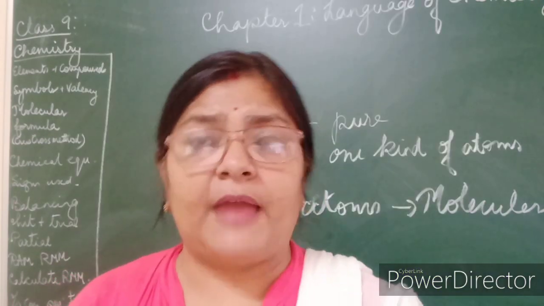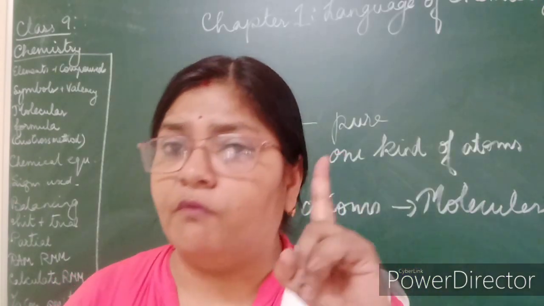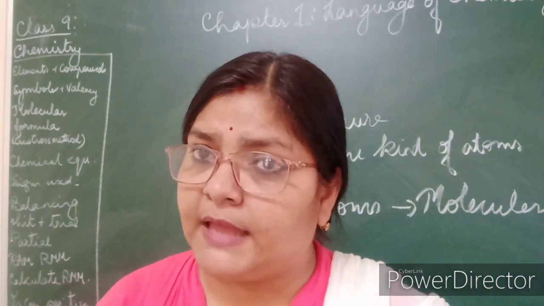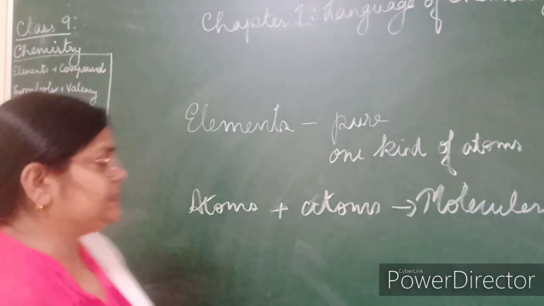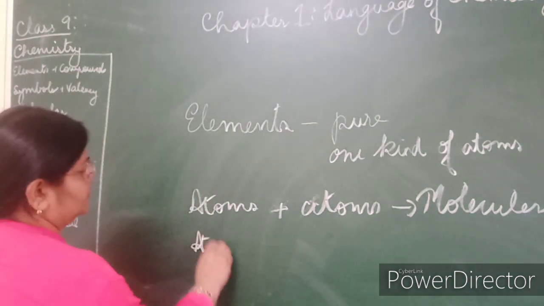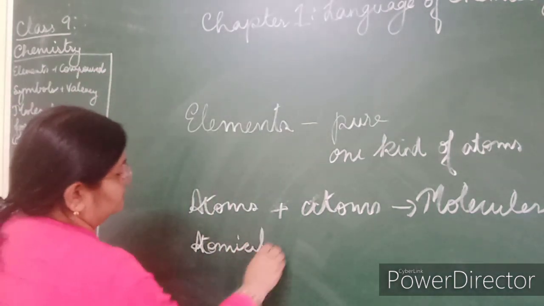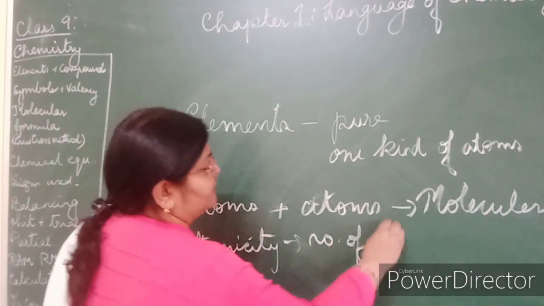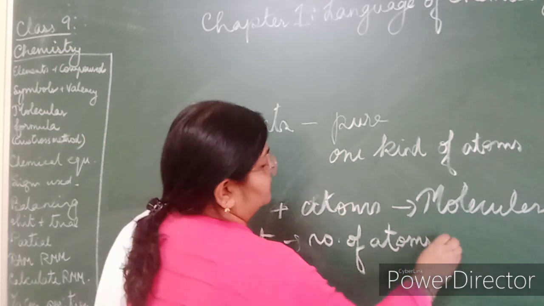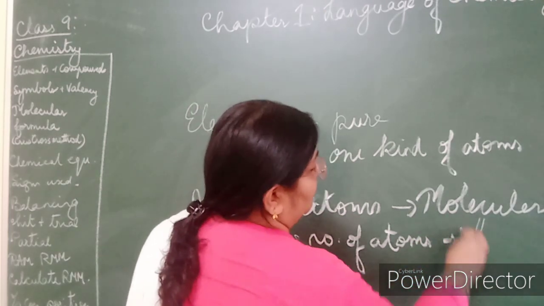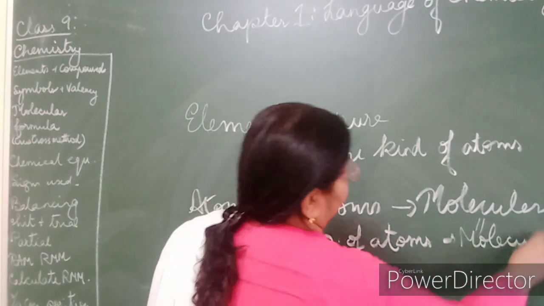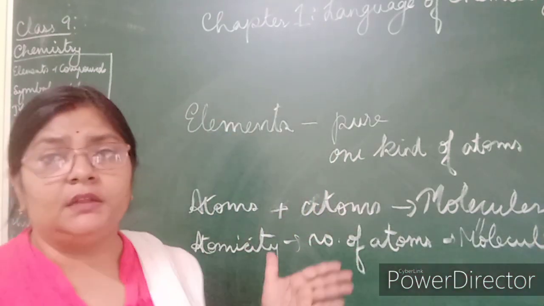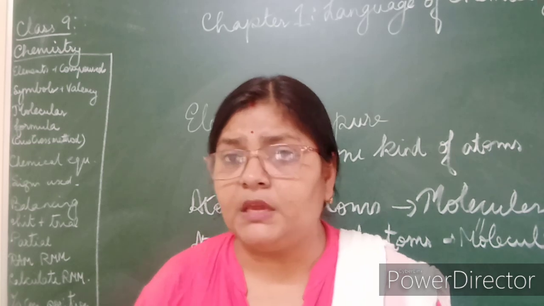Now the number of atoms which combine to form one molecule is called the atomicity of that element. So what is atomicity? Number of atoms that form the molecule. There may be different kinds of atomicity.